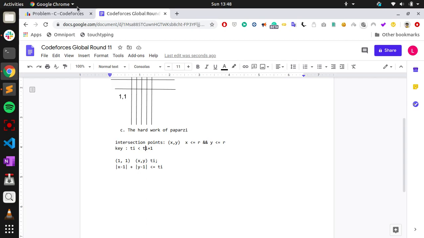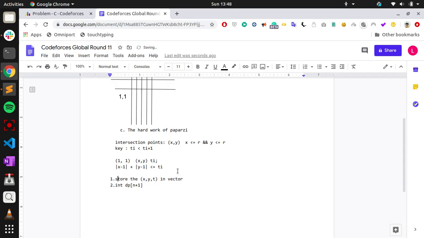So first, what we have to do is store the given celebrities input in a vector. Then we can do it by dp. Let us create a dp of n plus 1.